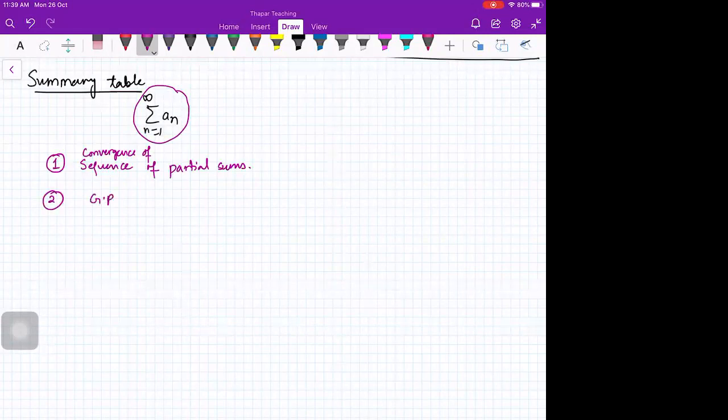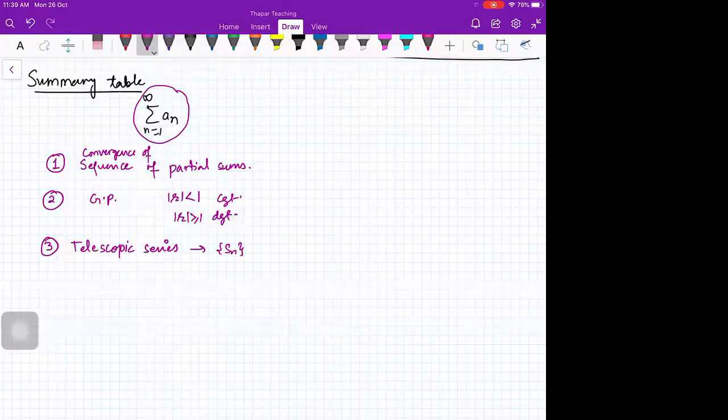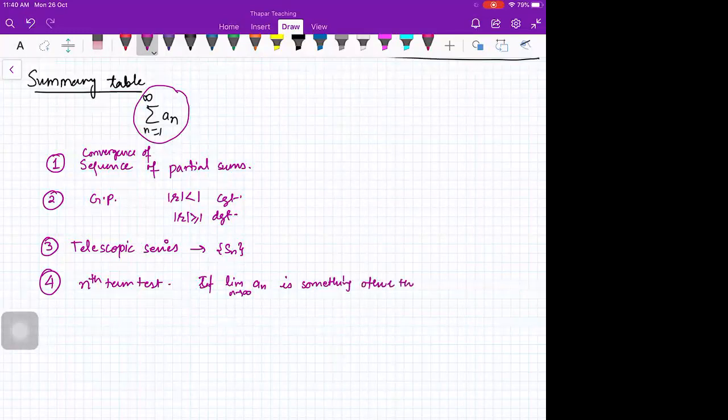And then we saw GP: for mod r less than 1 convergent, and for mod r greater than or equal to 1 divergent. And then you saw telescopic series. Here, the sequence of partial sums is nice, and you can check the convergence and divergence of the sequence of partial sums. And then you have nth term test. Nth term test says if limit n going to infinity, an is something other than 0 or does not exist, then you say divergent.